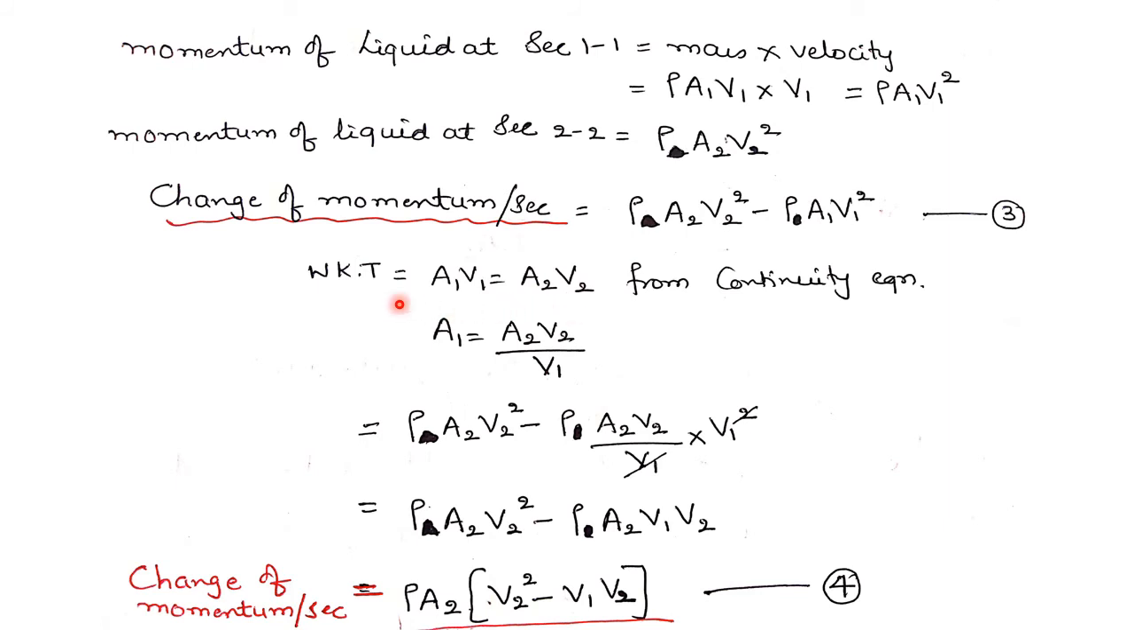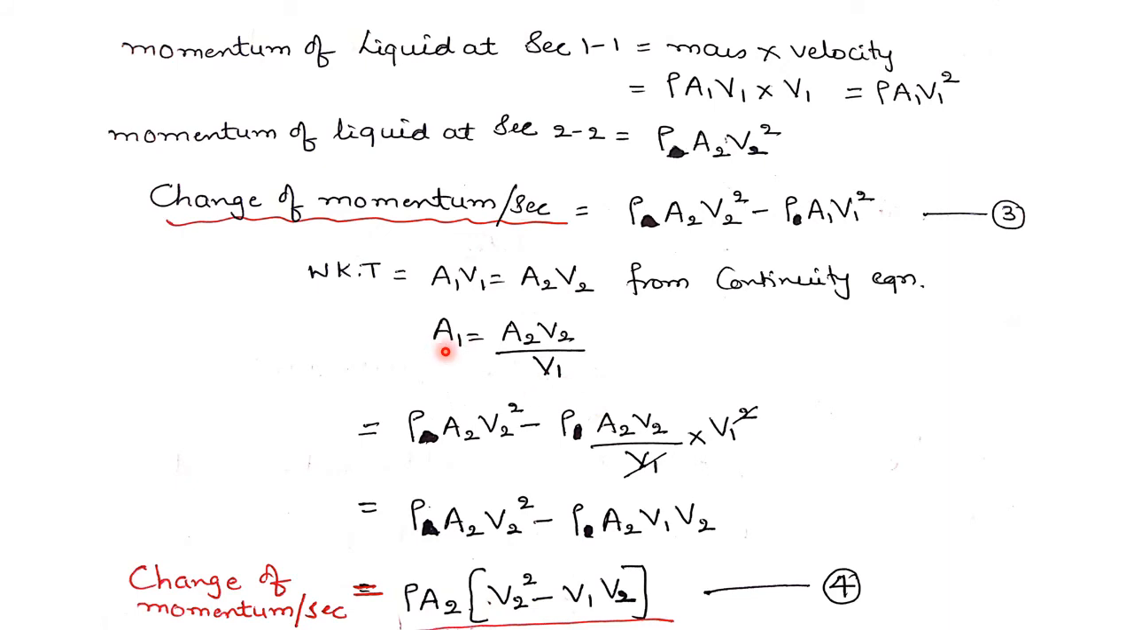So this equation also resembles the discharge. Whatever fluid is flowing, the discharge through section 1-1 of the pipe will be the same discharge coming out through section 2-2 of the pipe. The velocity may vary, but the rate of flow will be the same, where A1 is equal to A2 V2 divided by V1.